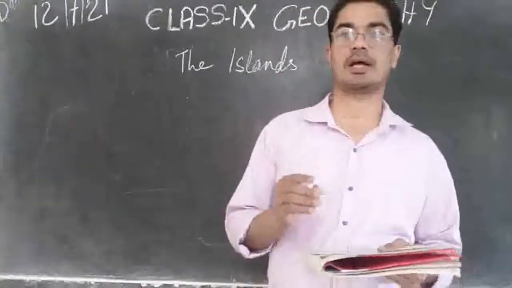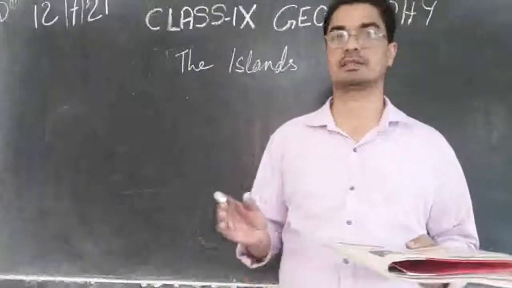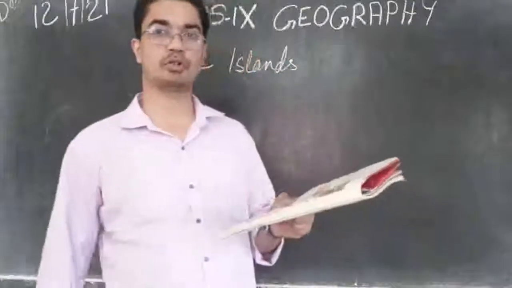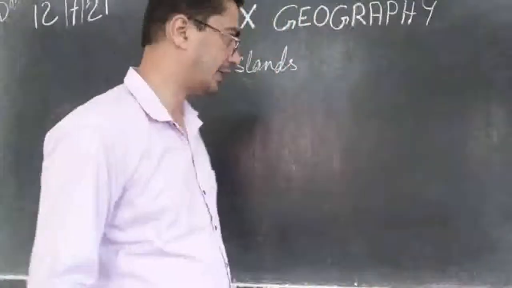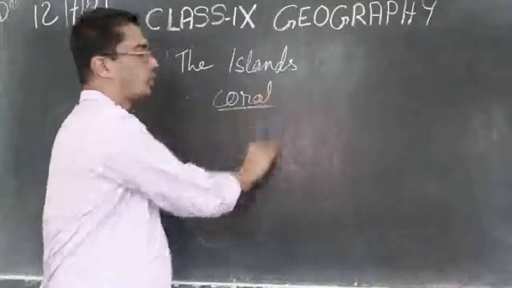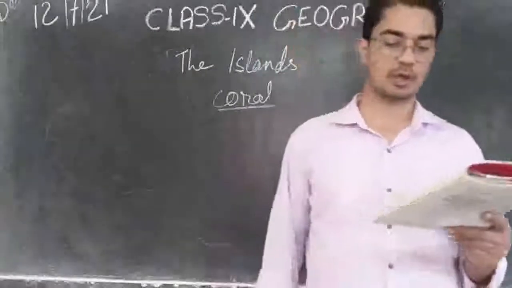So it is not just one island, but many groups of islands sticking together. And the speciality of this is that it is composed of coral islands.